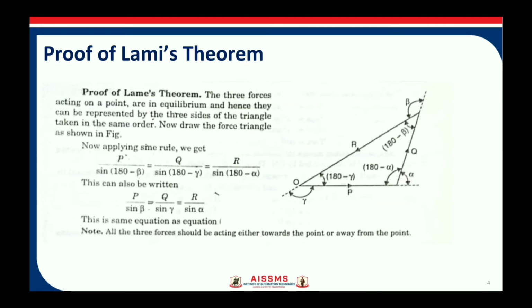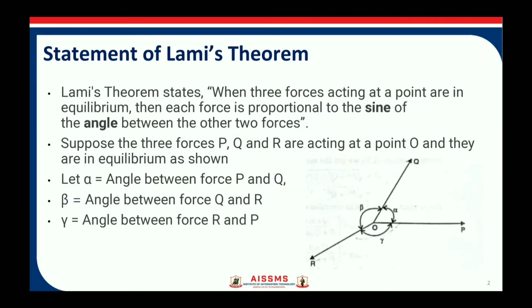Now by rearranging the forces and by using the principle of transmissibility and arranging these forces to form a triangle, you can observe that P we have shown horizontal, and from P we have shown force Q, and after Q we have shown this force R, which is similar to the figure given over here.